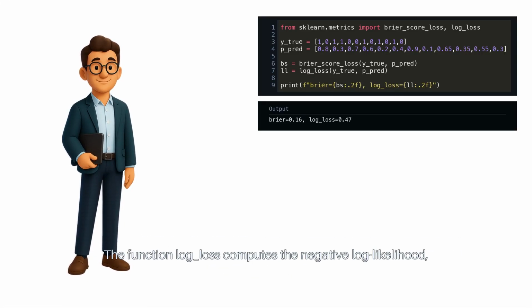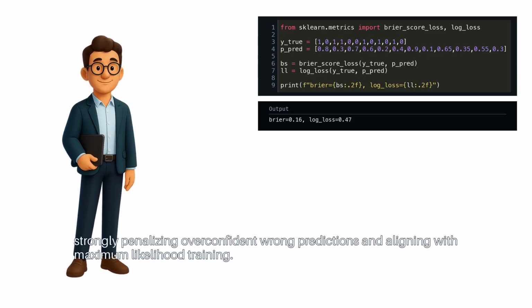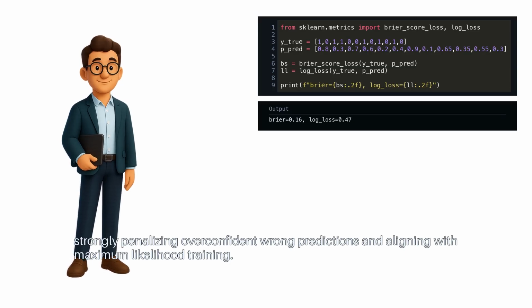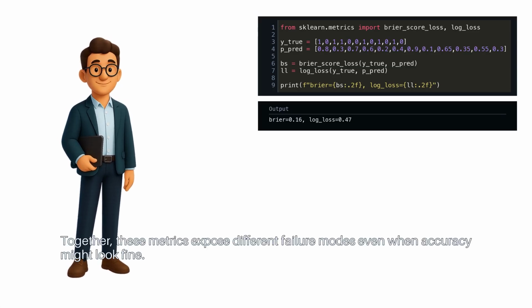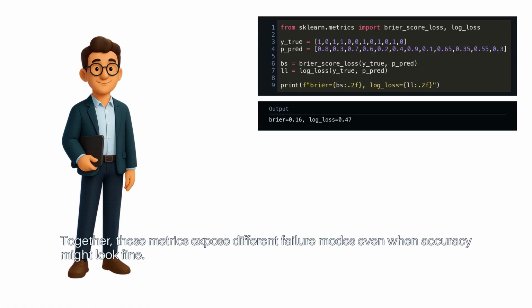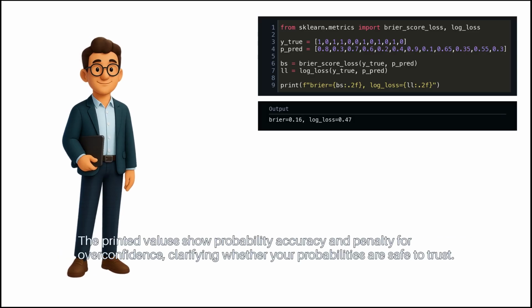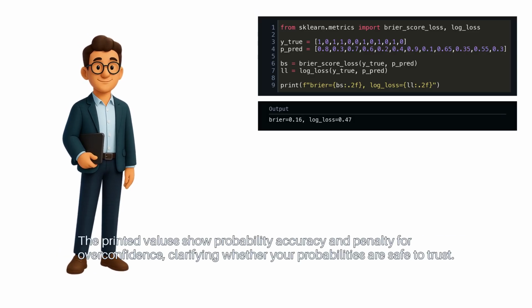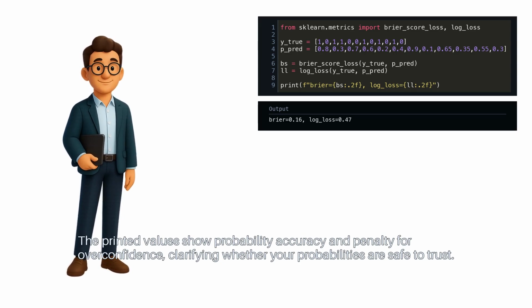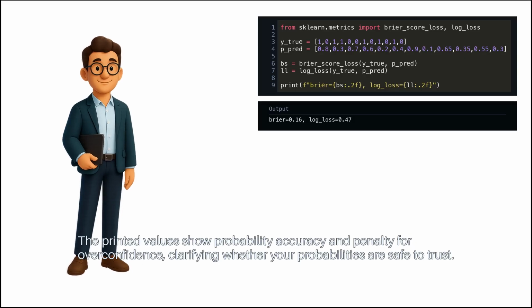The function log_loss computes the negative log likelihood, strongly penalizing overconfident wrong predictions and aligning with maximum likelihood training. Together, these metrics expose different failure modes, even when accuracy might look fine. The printed values show probability accuracy and penalty for overconfidence, clarifying whether your probabilities are safe to trust.